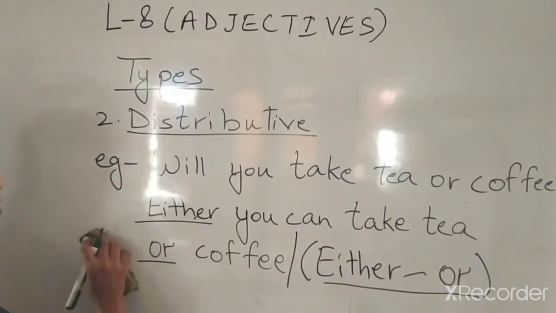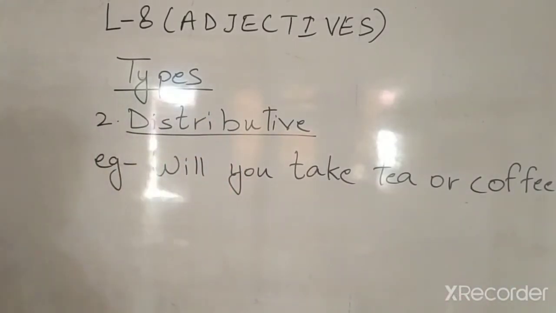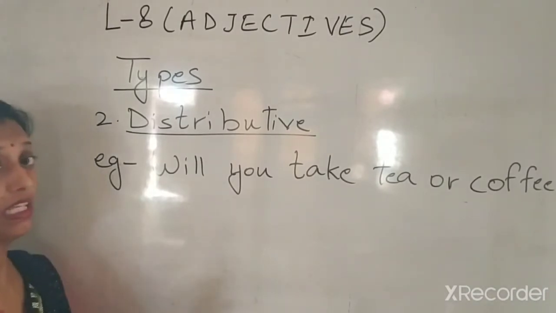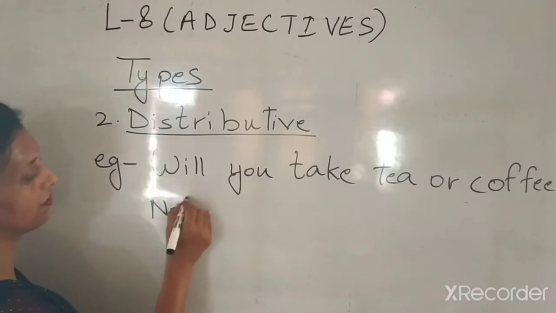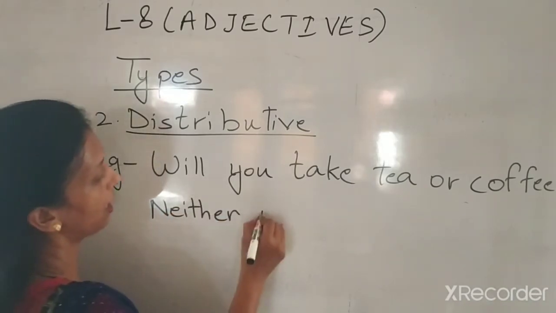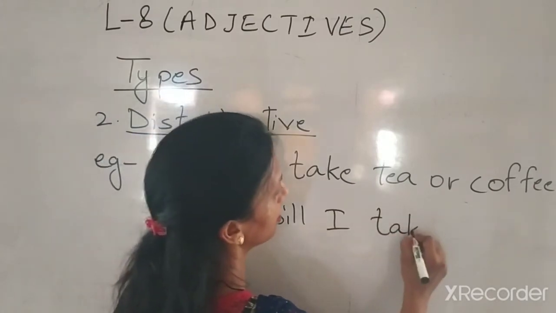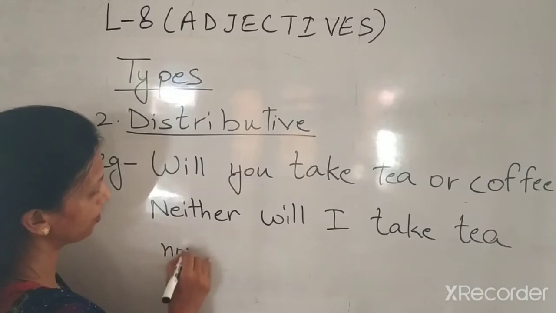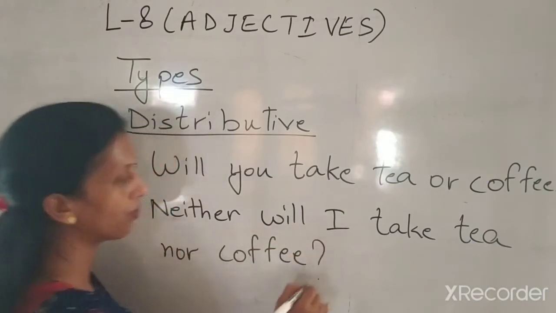Let's take an example of neither. If I am asking a guest, will you take tea or coffee? Now the guest doesn't want to take anything. Now guest will say, neither will I take tea nor coffee.